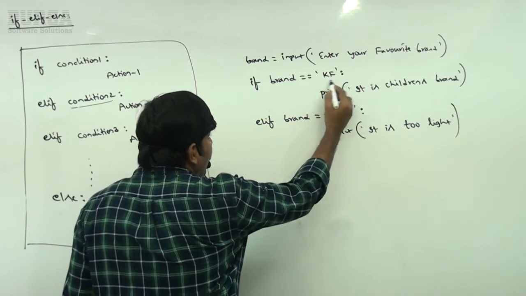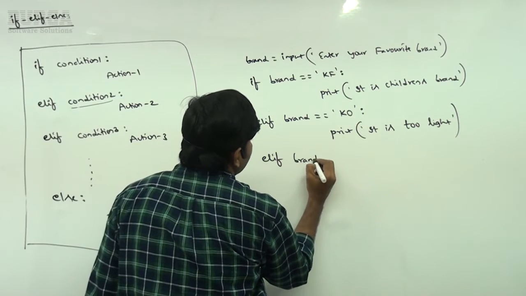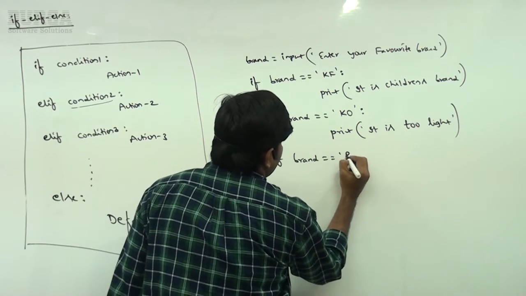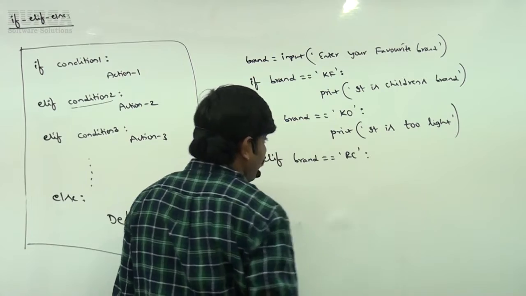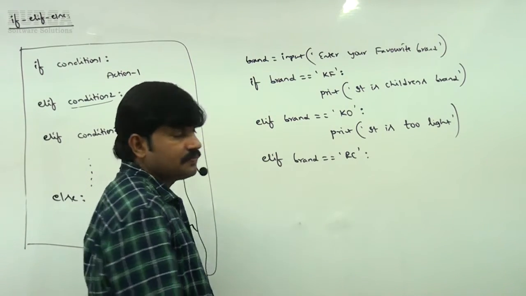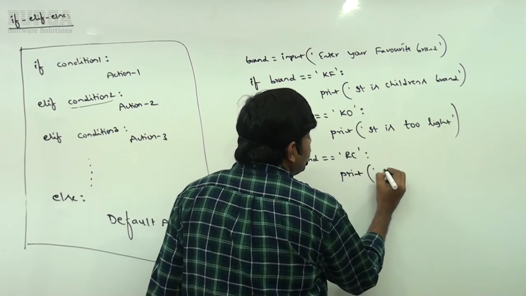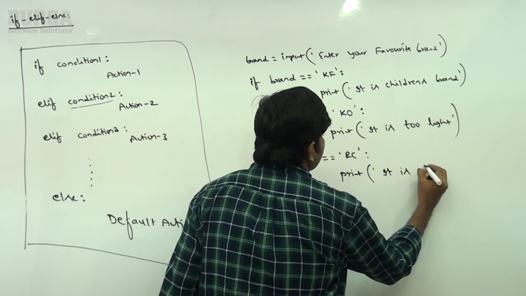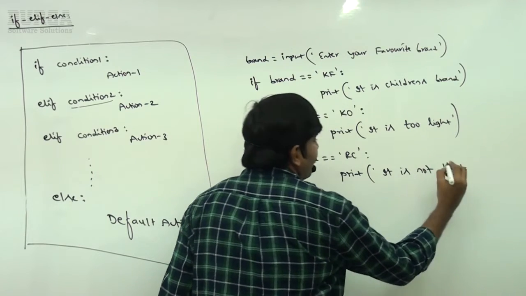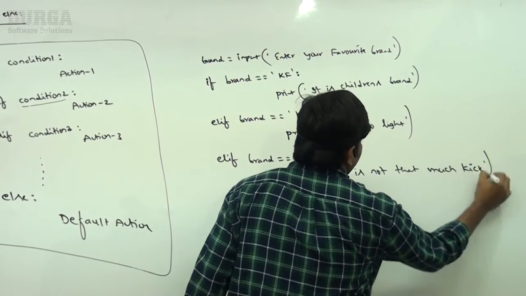Sir, if it is not KF, not KO, elif brand is equal to RC. Royal Challenge, like a Royal. Brand is equal to RC. Print it is not that much kick. Are you getting it? Like this I'm taking.